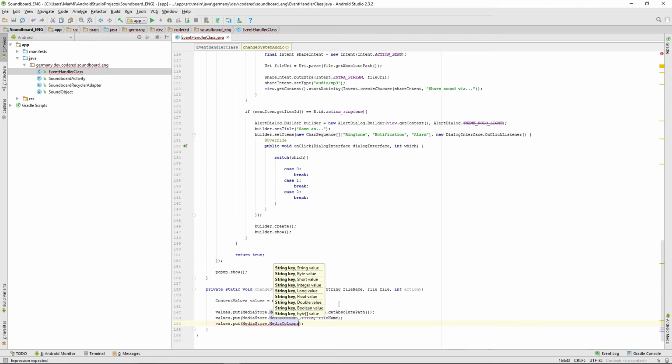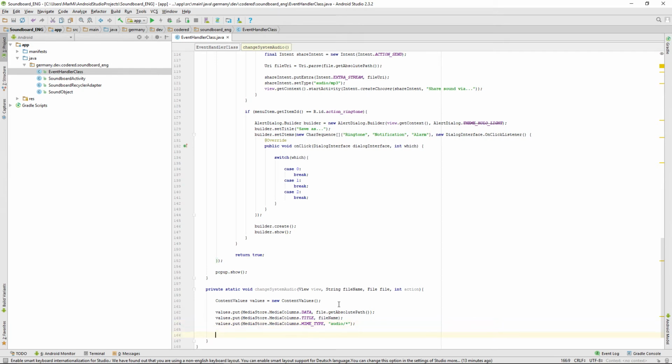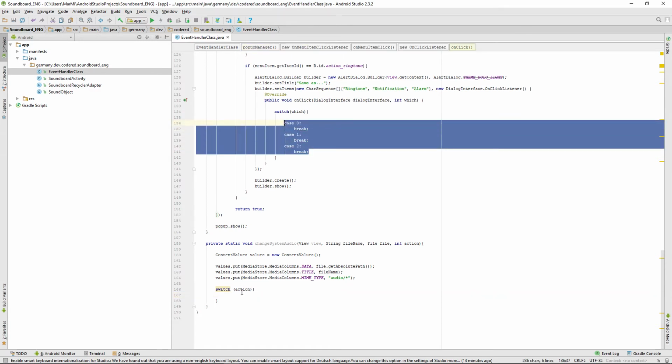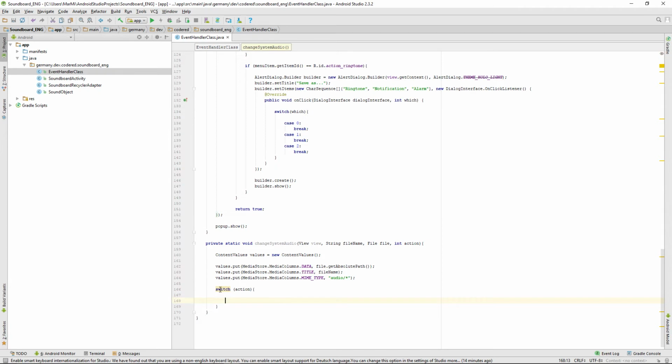So again, the media columns and MIME type, and that will be audio/mp3. And then we want to use a switch statement on action. And we will have those three cases again, but this time with 1, 2, 3.